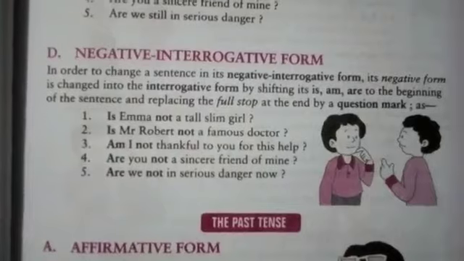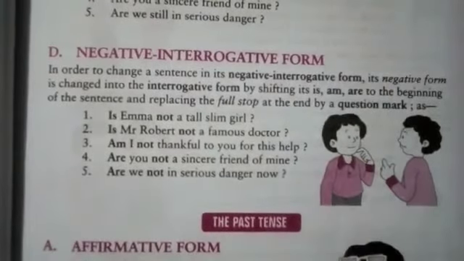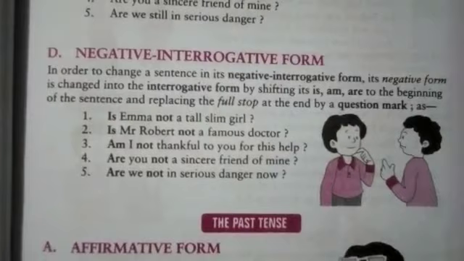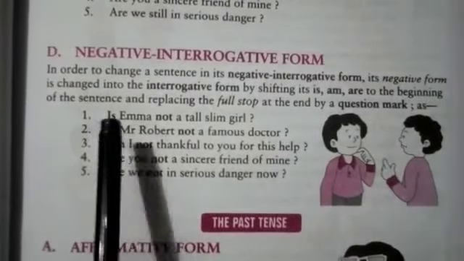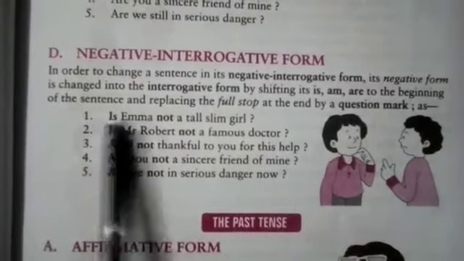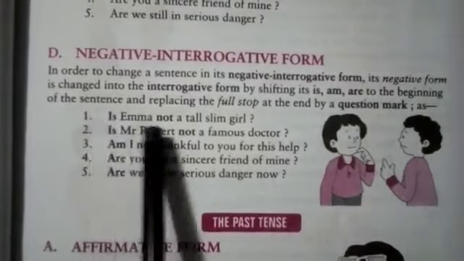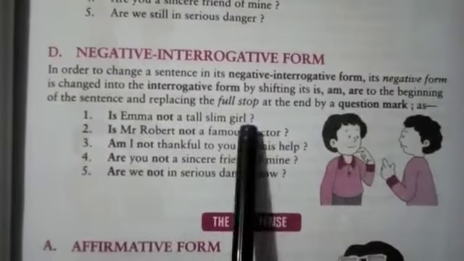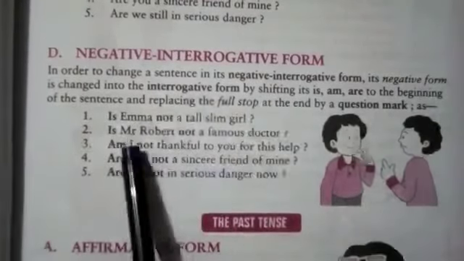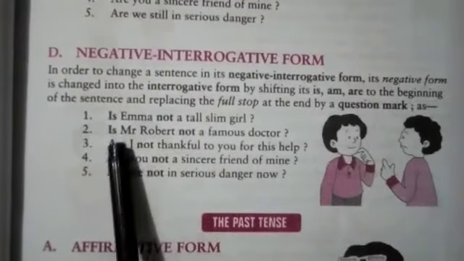Now, negative interrogative form. When we negate any fact, happening, or action and ask a question at the same time, this is called the negative interrogative form. We write the helping verb in the starting before the subject, and then after the subject we write not, and at the ending a question mark. At the same time we are asking the question and negating the fact as well.